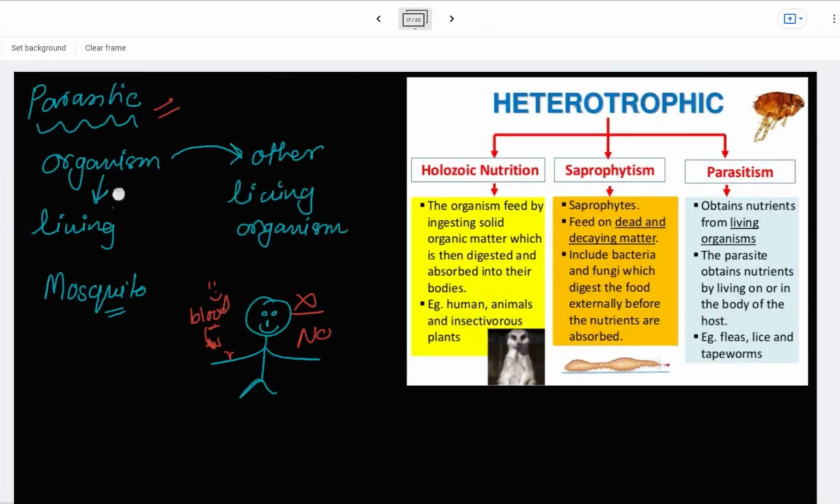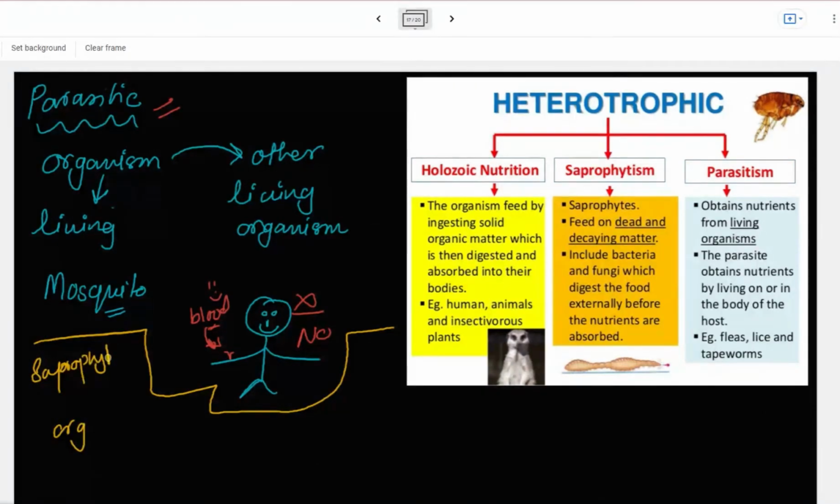Second one is saprophytic. What happens in saprophytic? Let me write it here so you could know. What happens in saprophytic? Organisms, the sapro ones, saprophytic.